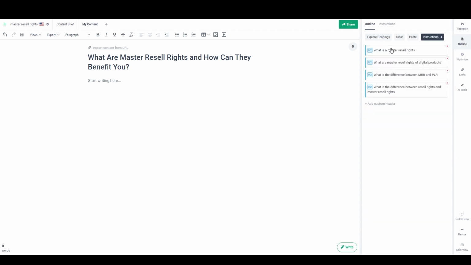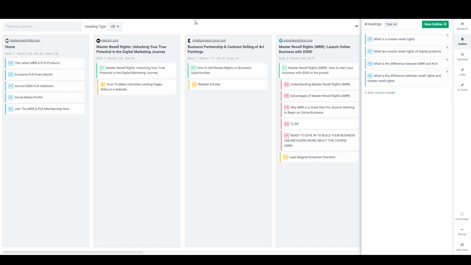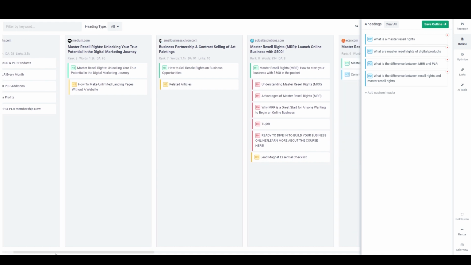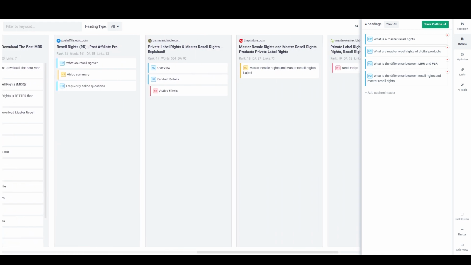And so here I've got the frequently asked questions that I added from the outline builder. And I'm going to click on Explore Headings, which brings me into this nice page that shows me all of the competitor headings. The scroll bar, unfortunately, is very difficult to see. It's down at the bottom here, and I just need to click on that, and I can drag it and look at all of them.